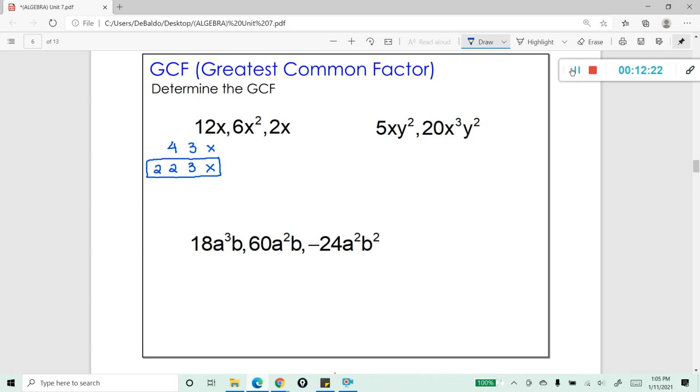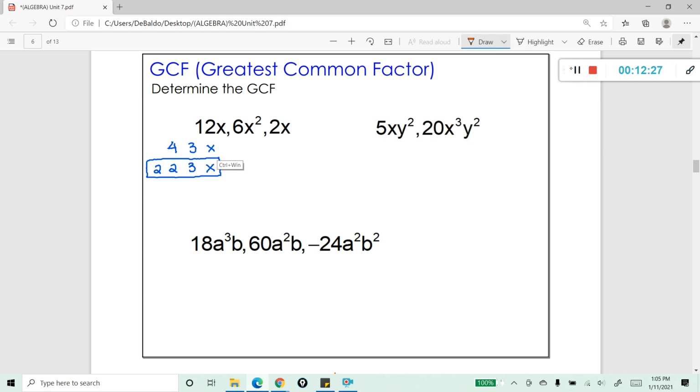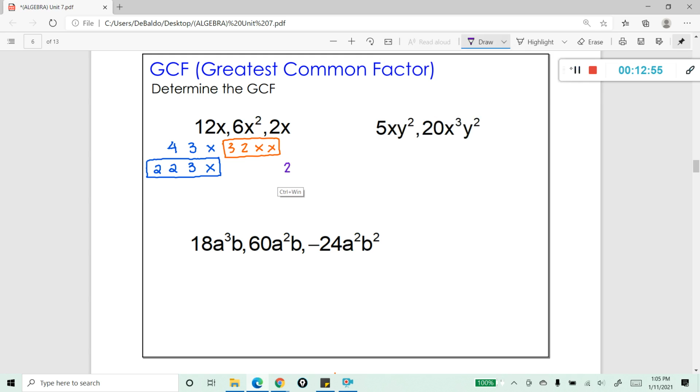Now let's look at the 6x squared. I'm going to do this in a different color so you can see. For 6x squared, you might be thinking, well, 3 times 2 and then times x and x, right? You don't even need to write the multiplication there if you don't want to. But I'll just do 3, 2, x, and x, because x squared is just 2 x's. I can't break any of those down at all, so I'm going to put a little box around those, because those are my lowest factors. And then the last one, 2x, can be broken into 2 and x. Those are the smallest pieces I can break it into.